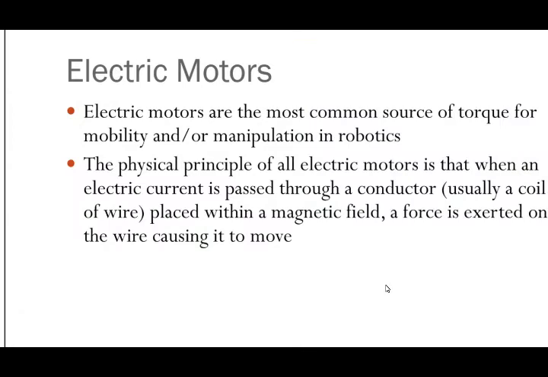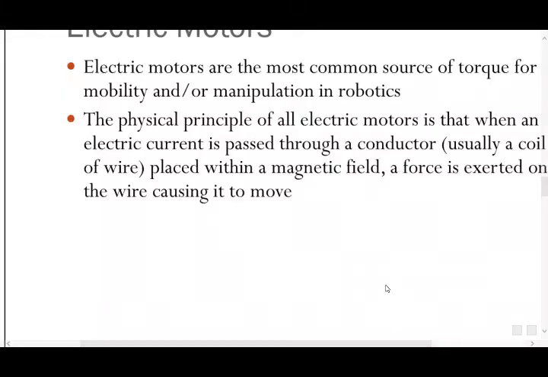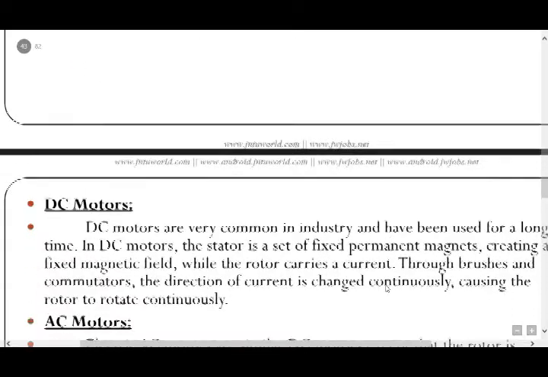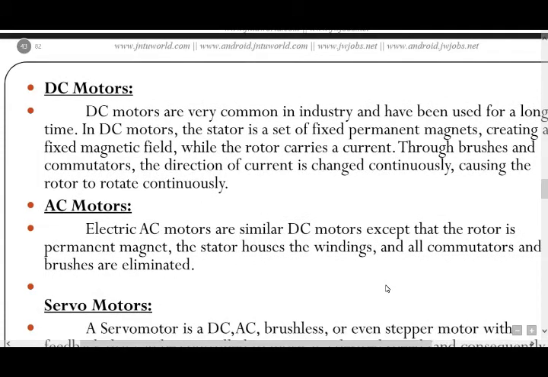Next we discuss electric motors. Electric actuators are the most common source of torque for mobility or manipulation in a robot. The physical principle of all electric motors is that when an electric current is passed through a conductor, usually a coil of wire, placed within a magnetic field, force is exerted on the wire causing it to move. Electric actuators can be classified as DC motors, AC motors, and servo motors.